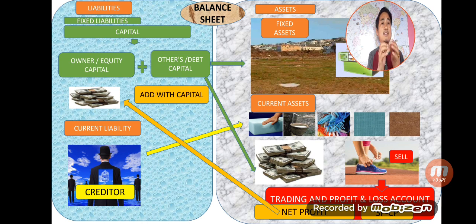And I recently made a video on the various forms of business. So if one person is giving money and doing the business, that is known as sole proprietor. If you can see on the left hand side, owner capital only. If two or more persons are giving capital, that is known as partnership business. In company forms of business, this equity capital is divided into 100,000 or lakh owners. So capital market is a different chapter, stock market is a different chapter. I'll be teaching you using this equation only.